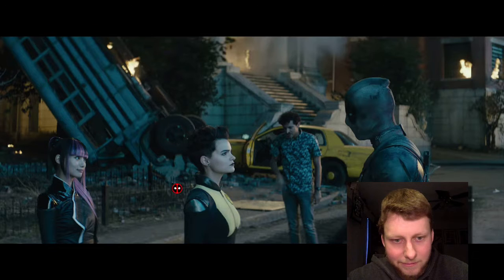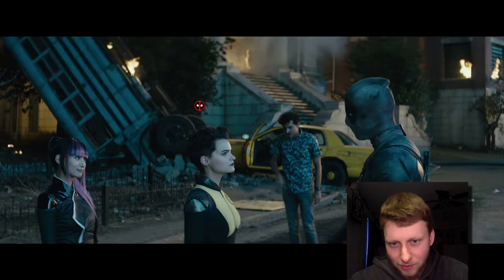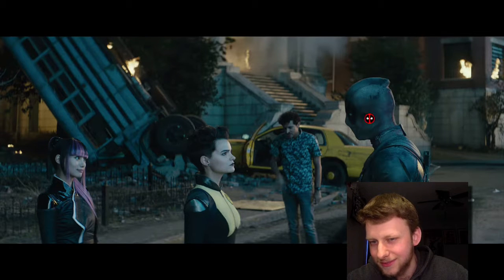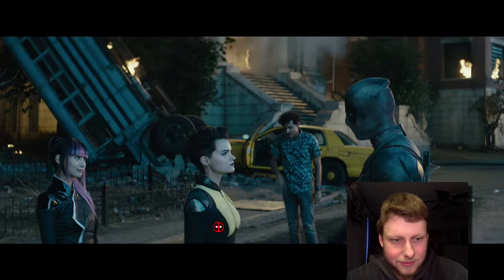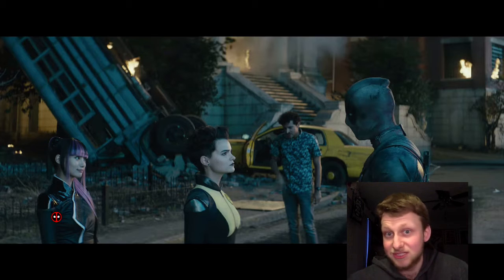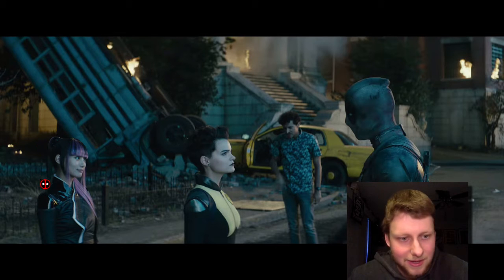And then we get our first look at Negasonic Teenage Warhead, Deadpool. It looks like he has a bit of a darker suit on, but it's still a bit red here, so it's unclear if this is a dark suit, we'll see how that goes. No idea who this character is. We see her later on in the trailer, but still have no idea who this character could be. I'll have to take a look at that and find out who that is.